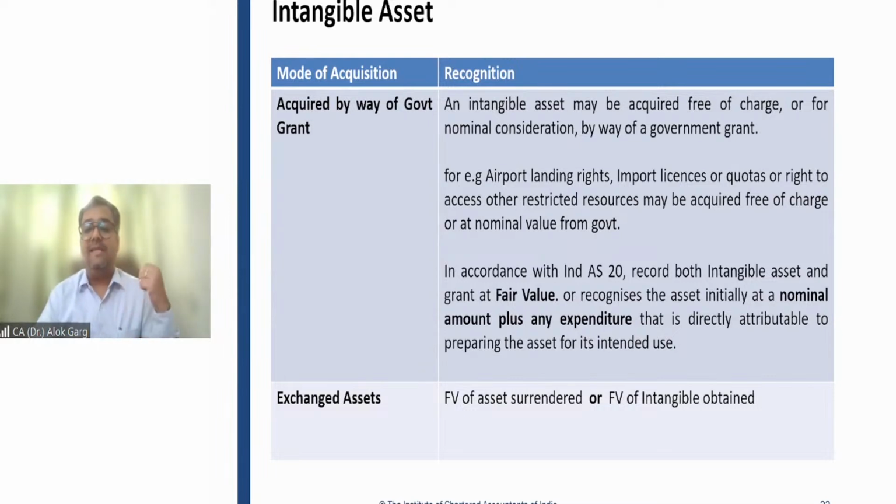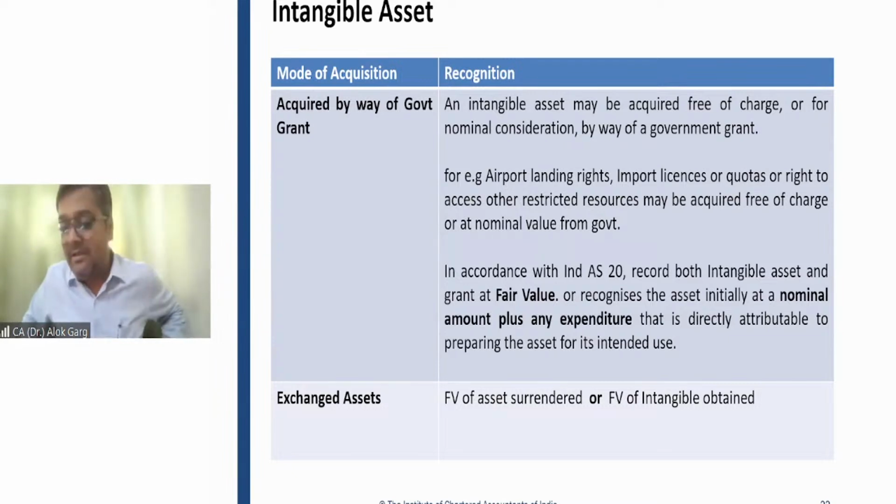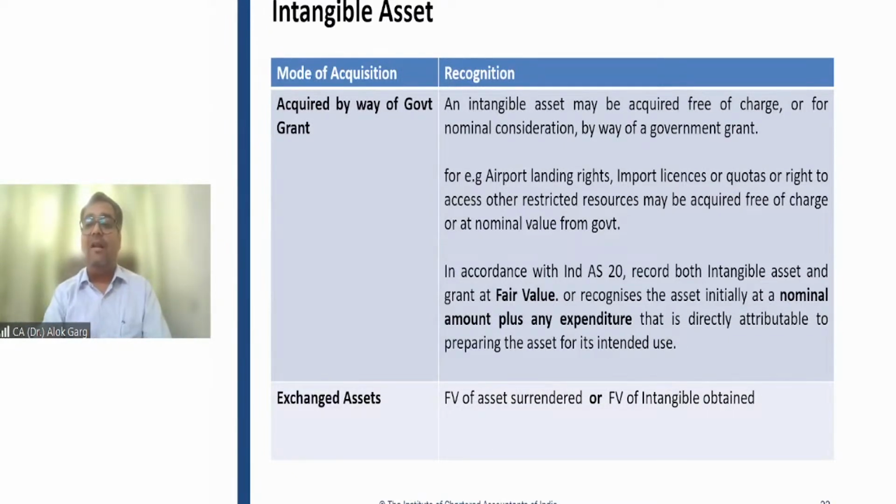For example, the government may say that we will give you land free of cost, but land is a tangible asset and will be covered under Ind AS 16 Property, Plant and Equipment. Or the government will say that instead of land, I'll give you the airport landing rights free of cost. Normally, the aviation authority charges money for every landing. So it says we will give you the airport landing right free of cost: whenever your helicopter or small plane comes, it will not charge you any money.